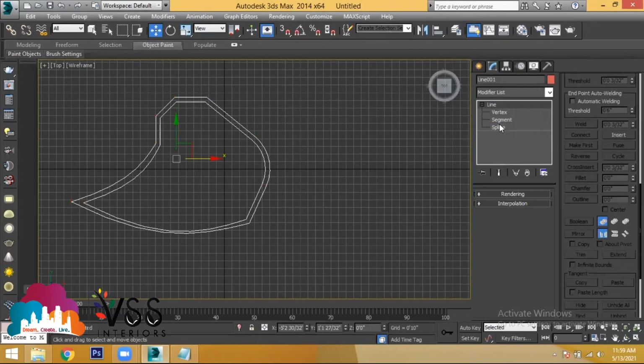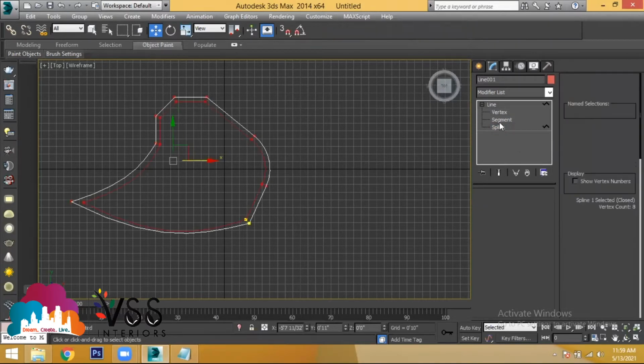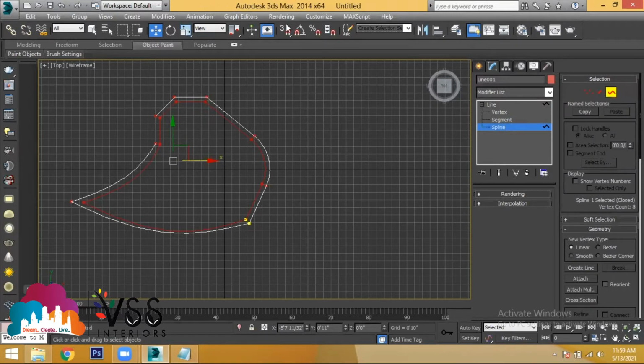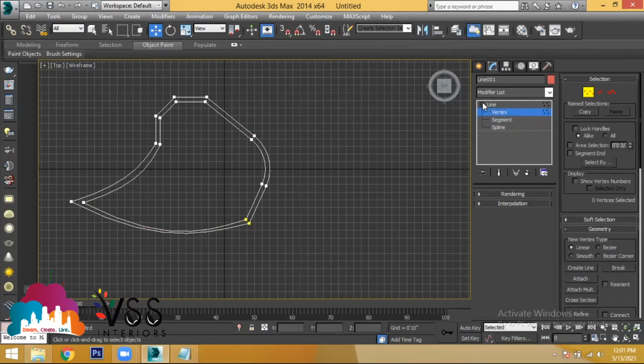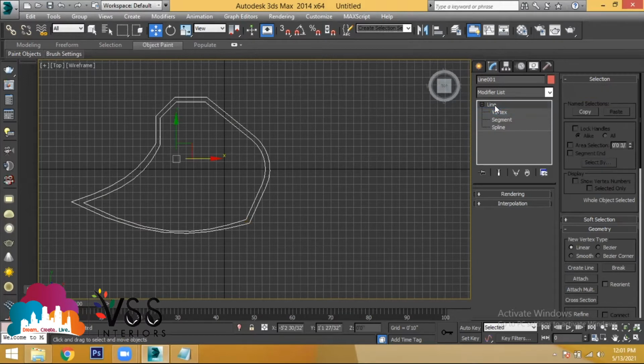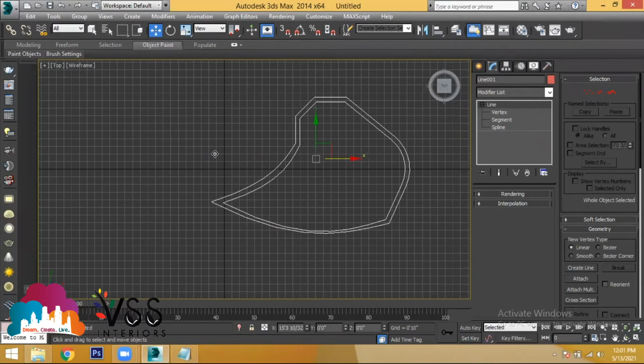Offset is nothing but outline in the line tool. Only when the selection is in spline does it work. Once the work gets completed, go back to the normal selection, line. Don't minimize and maximize. When the selection is in spline, segment or vertex, don't try to minimize this. If you want to go to the normal selection, select line, select that name, but not the minimize or maximize option. Understand? Clear?